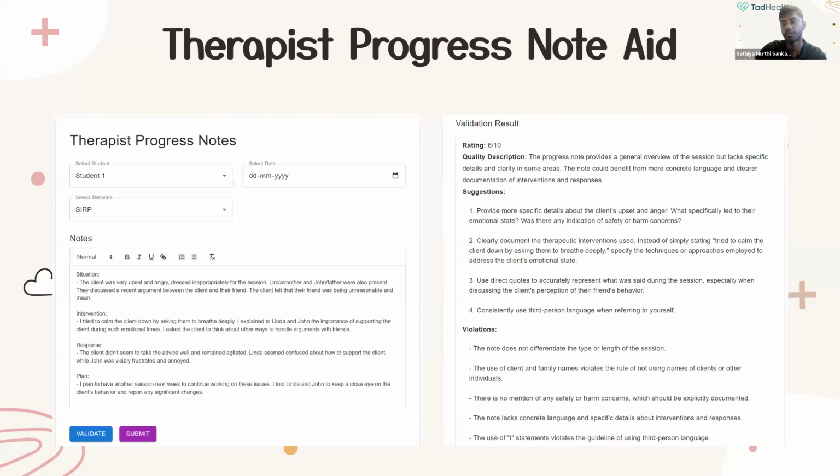So I built a web UI for my implementation, which involves prompting an LLM through an API to ensure that the template requirements are being met and none of the guidelines are being violated. Here, the therapist can enter the details, write down their progress note, and then we validate it and present the results, such as a rating, a description, some suggestions to improve the note, any violations that are being made, and also provide a suggested corrected version that they could use.